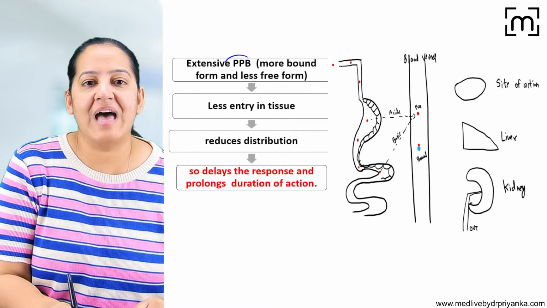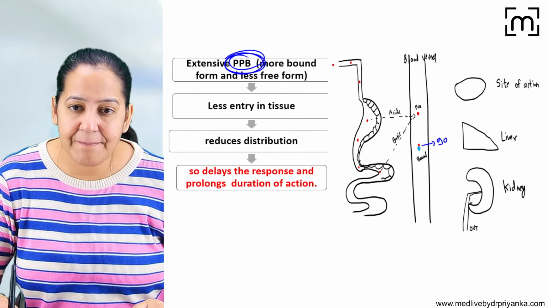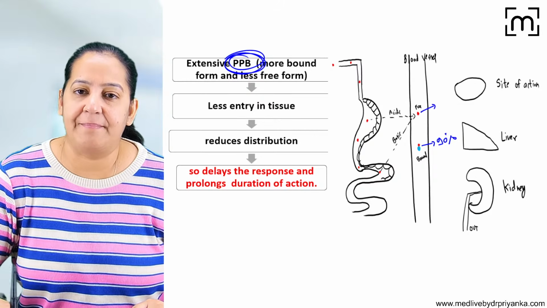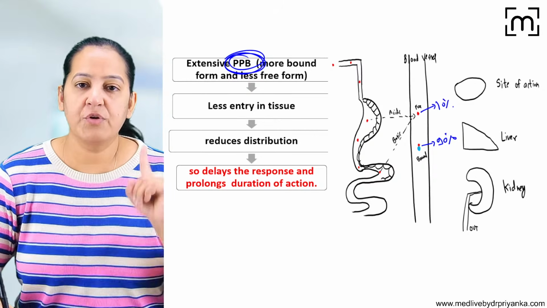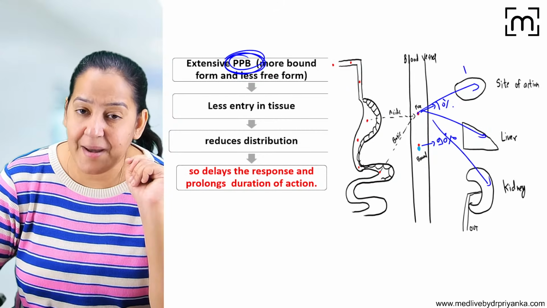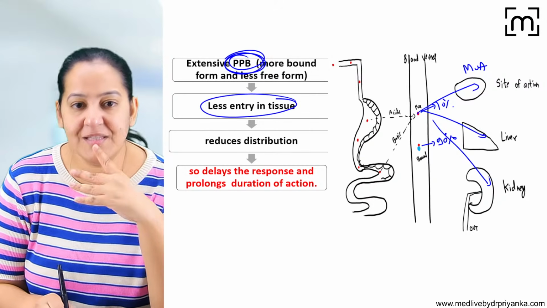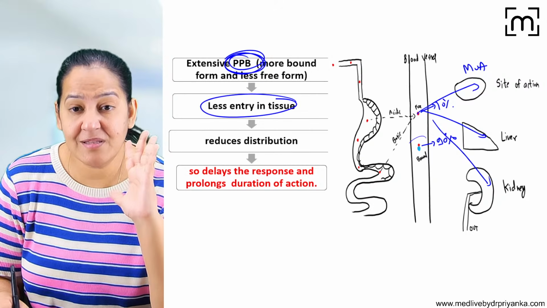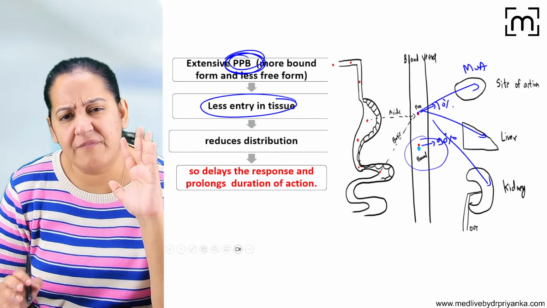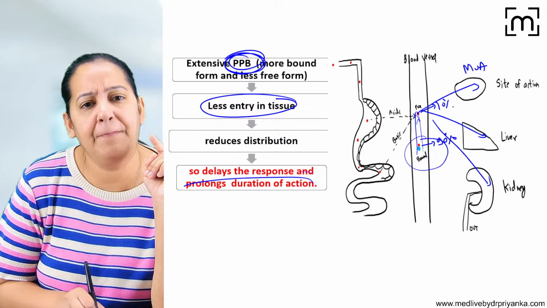Imagine a drug which has extensive bound form. For example, bound form is 90% and free form is only 10%. You will say, ma'am, only 10% is going to the site. So only 10% is showing mechanism of action, with less entry into the tissue. 90% remains in the blood only. Since 90% is in the blood, it has prolonged action. It will keep on giving the backup, so the duration of action is very prolonged.